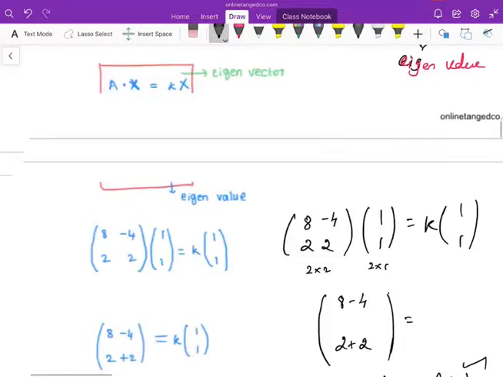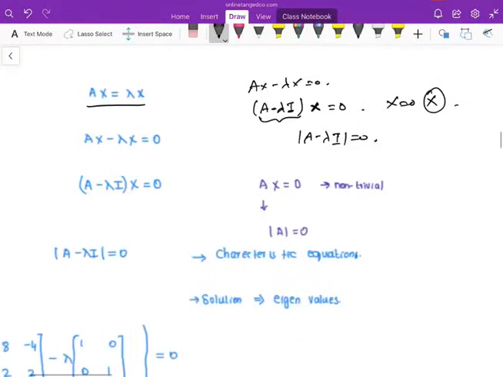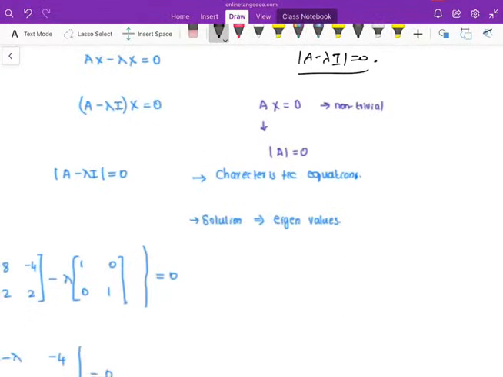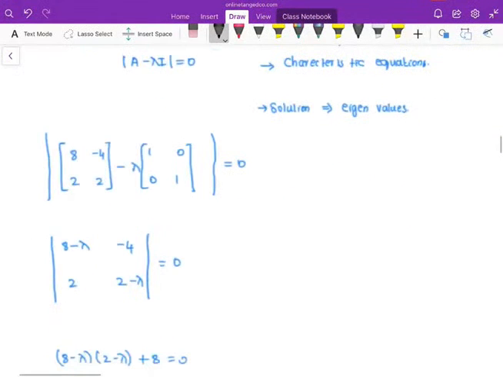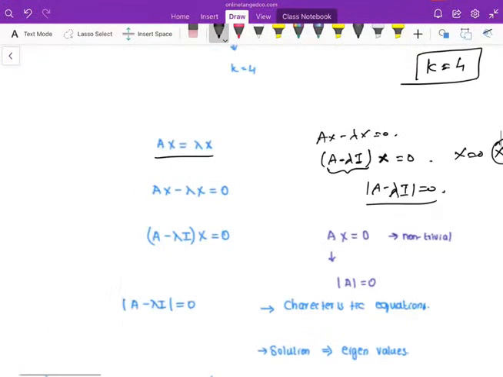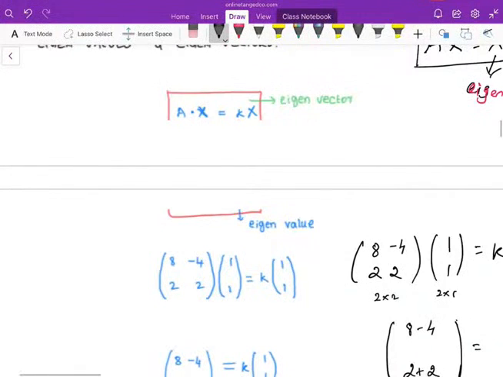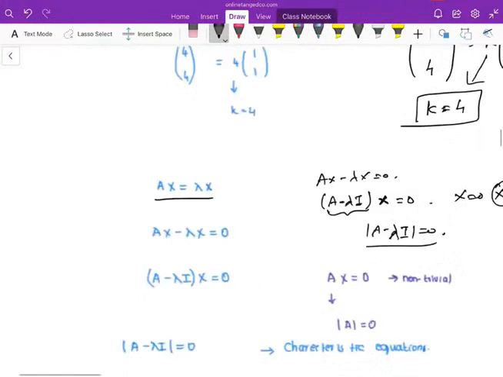The same thing for a non-trivial solution: take the determinant of A minus lambda I. You got it, right? If you solve the determinant of A minus lambda I for lambda, those lambdas are called your eigenvalues. Okay, let us solve one problem. The same problem. Let us find the eigenvalue of this problem, 8 minus 4, 2 2.